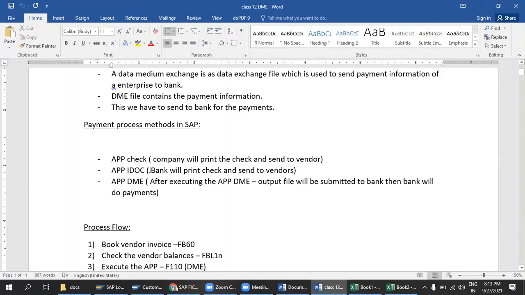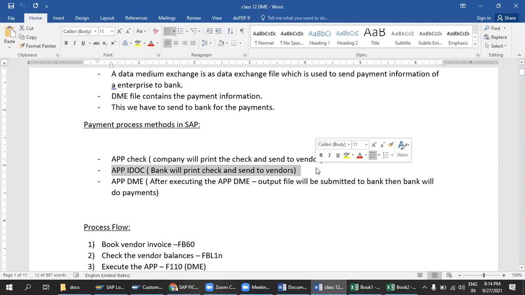But we can see what kind of data we are sending to the bank, whether it is a success status or a failure status. If you run that APP, the system will automatically send one document to the bank server. Automatically, the bankers will print the check and send it to the vendor. This is the concept of the IDOC here. Guys, you understand the concept, right?